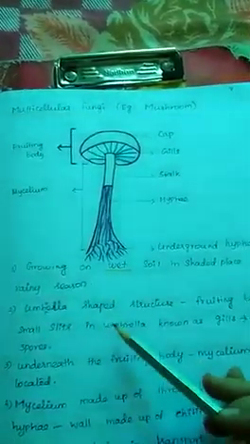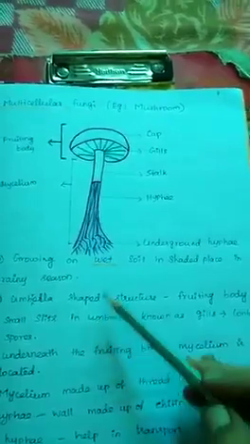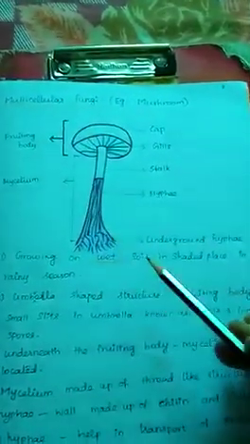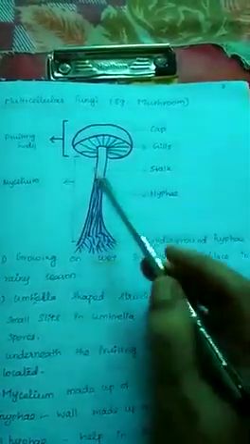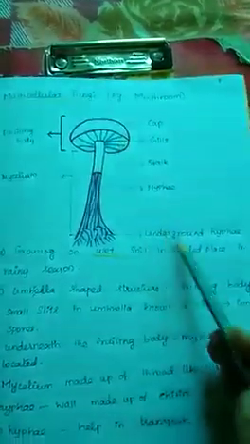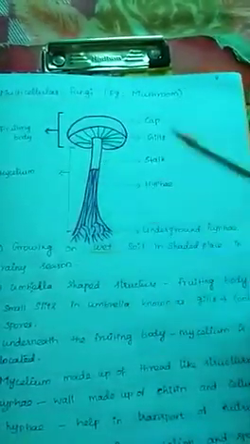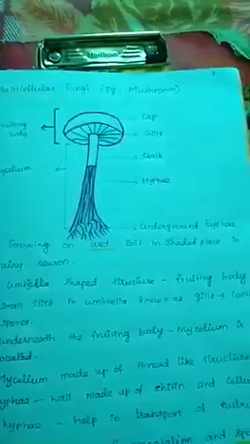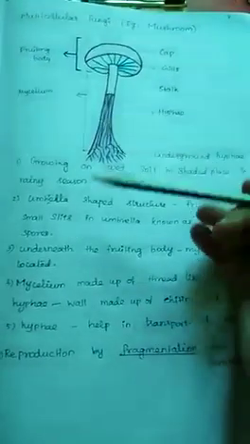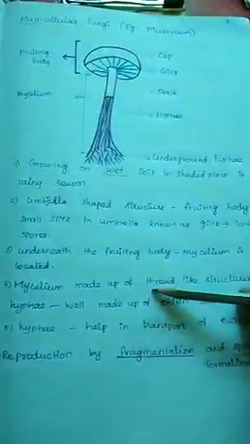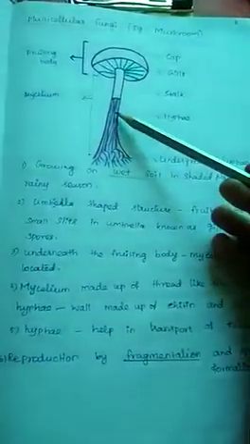The umbrella-shaped structure is called the fruiting body. The small slits in the umbrella are known as gills. They contain spores. Underneath the fruiting body, the mycelium is located. The mycelium is made up of a thread-like structure, as I already told, called hyphae.